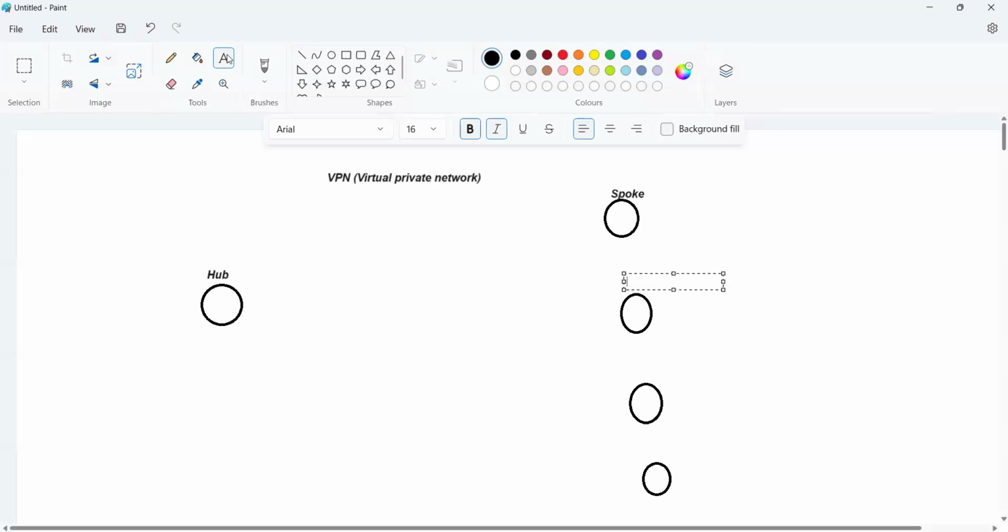This one is spoke one, and this is spoke two, branch two. Spoke means branches. These are the branches. Branch three, and this one is branch four. We have different branches.